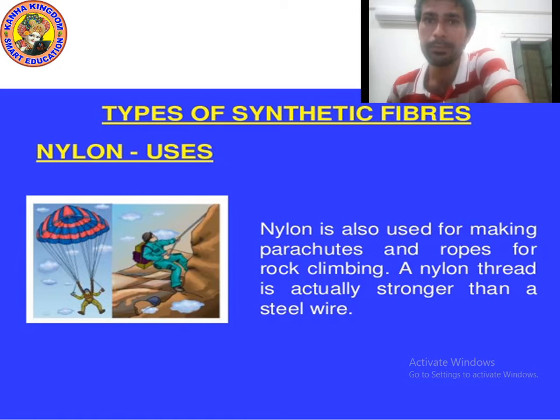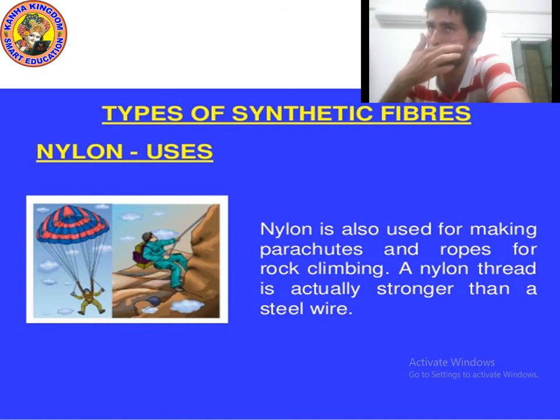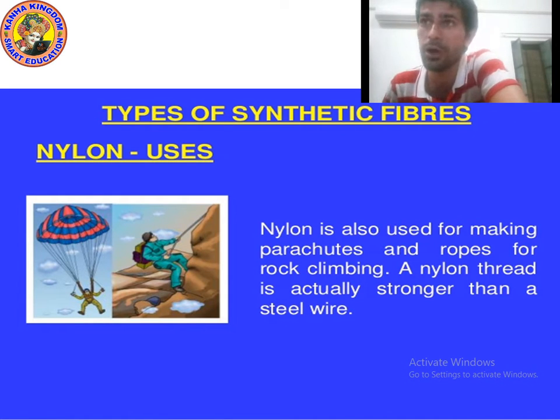Okay kids, now let's see some more uses of nylon. I already told you that nylon is used to make different articles: toothbrush, car seat belt, ropes. Nylon is also used for making parachutes and rope for climbing mountain rocks. The ropes made from nylon are very strong.